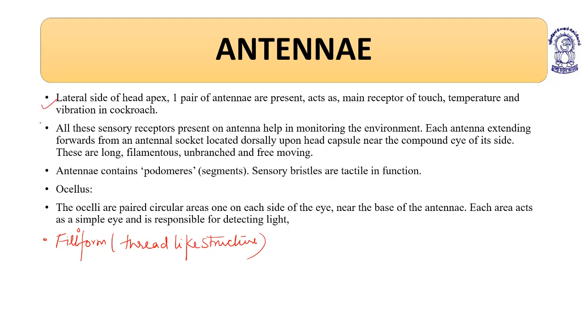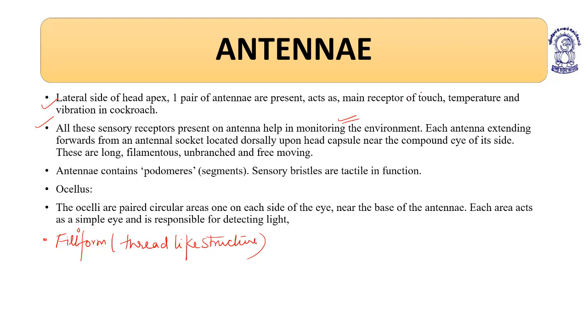All these sensory receptors present on the antenna help in monitoring the environment, help to receive stimuli from the environment. Each antenna extends forwards from an antennal socket located dorsally upon the head capsule, near the compound eye of its side.